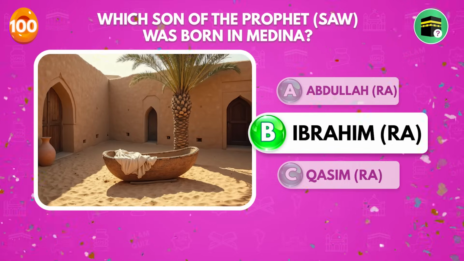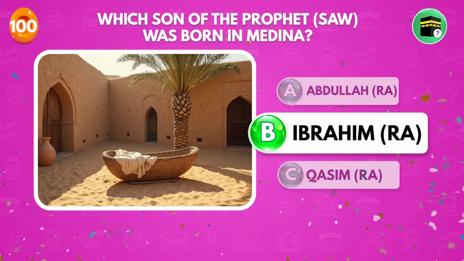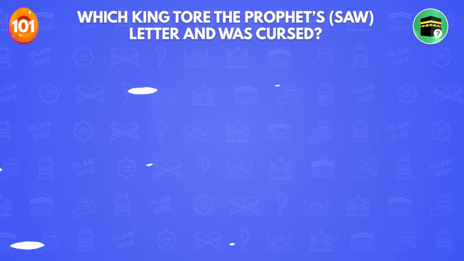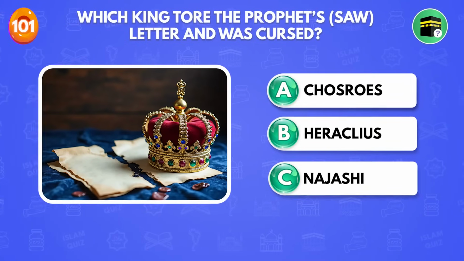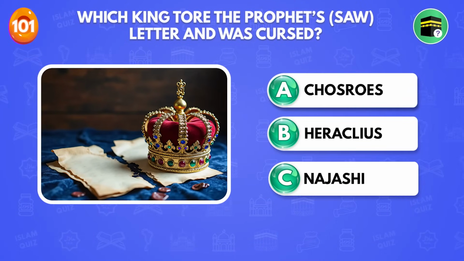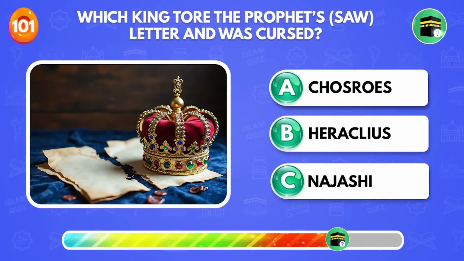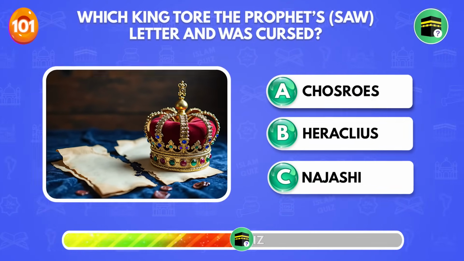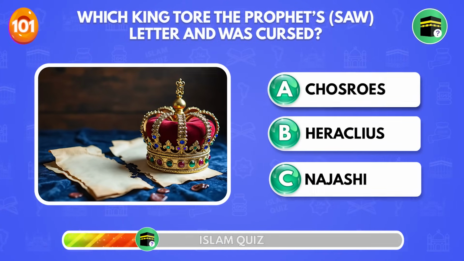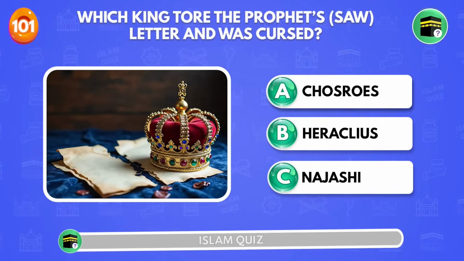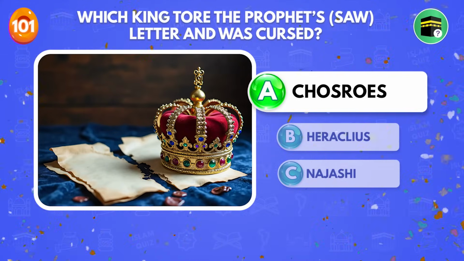Ibrahim. Which king tore the Prophet ﷺ letter and was cursed? Chosroes.